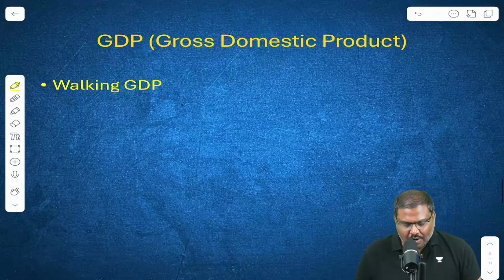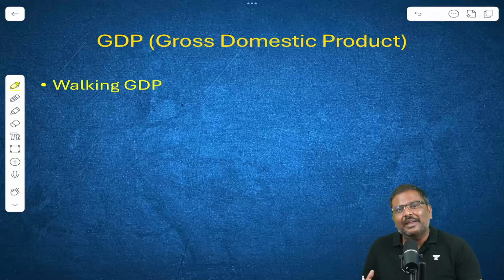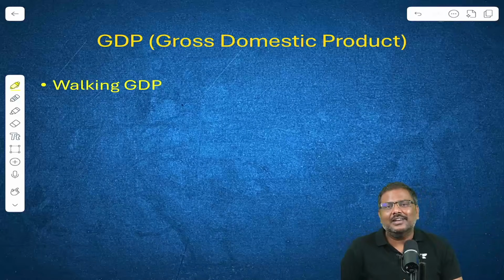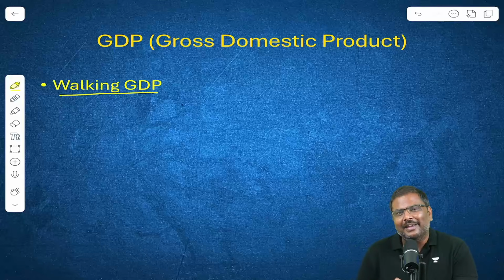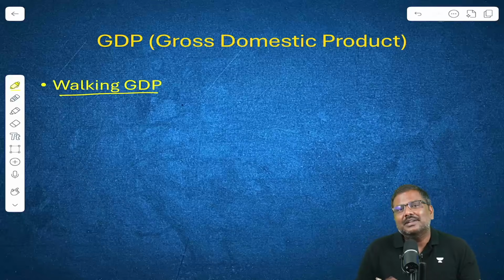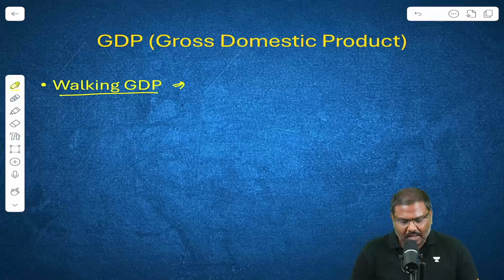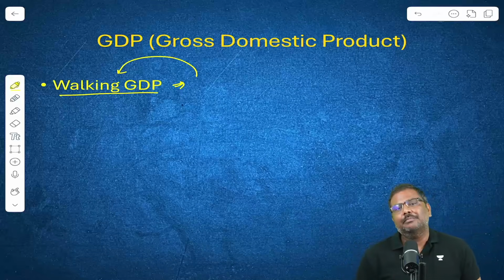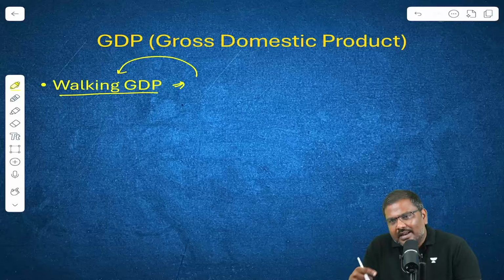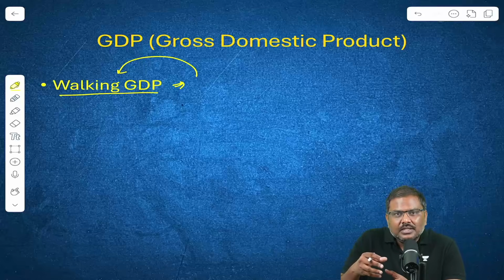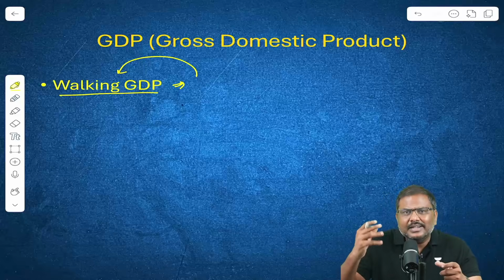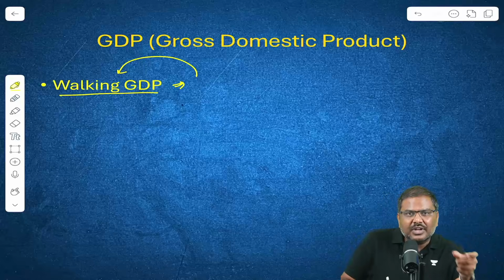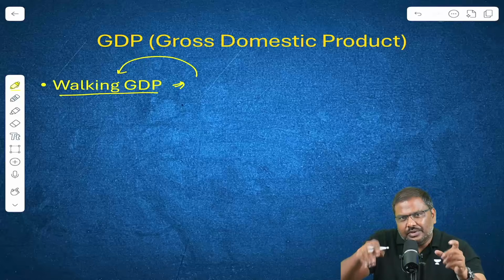And one more concept associated with current affairs, since we are discussing GDP: walking GDP. What's the basic idea? It's not a type of calculation per se, but a celebrity by the name of Taylor Swift is known as walking GDP. The reason behind calling her a walking GDP is she has held multiple concerts. When these concerts are conducted, a lot of people travel from outside into these cities.